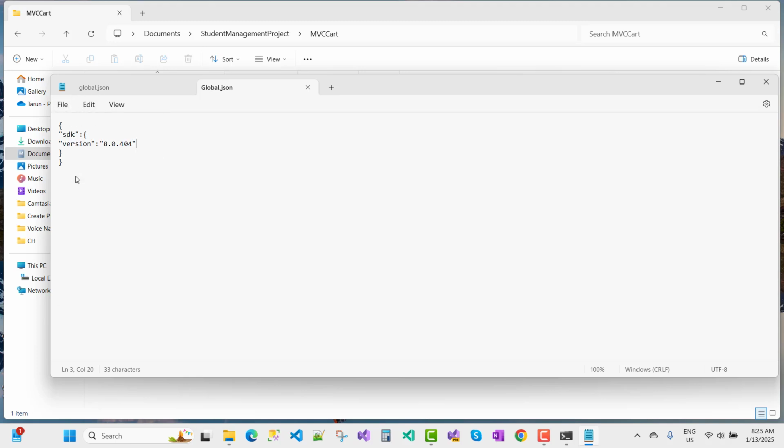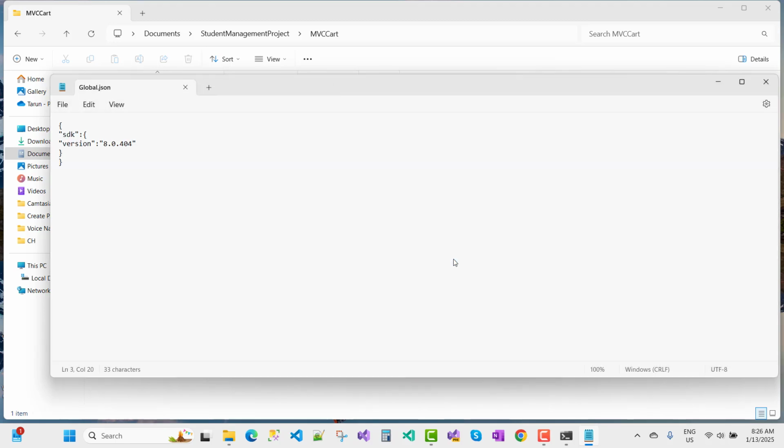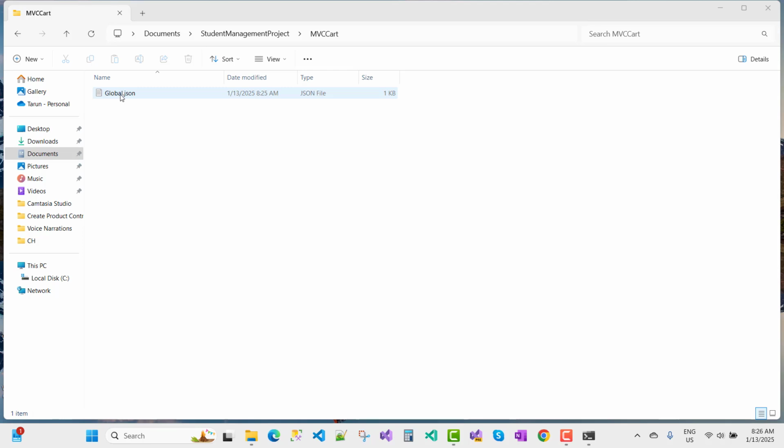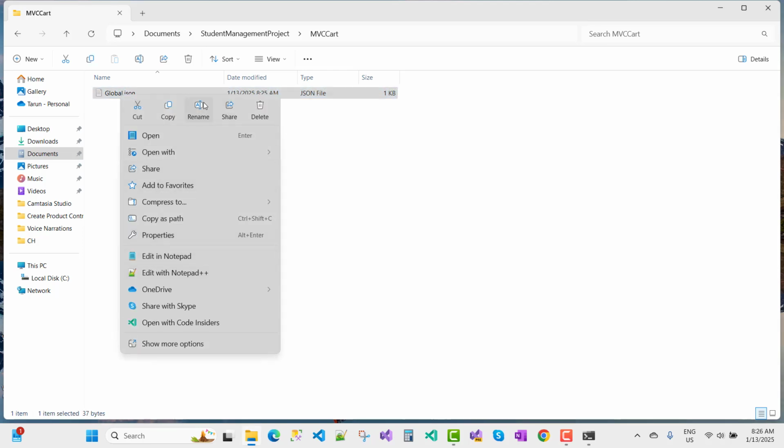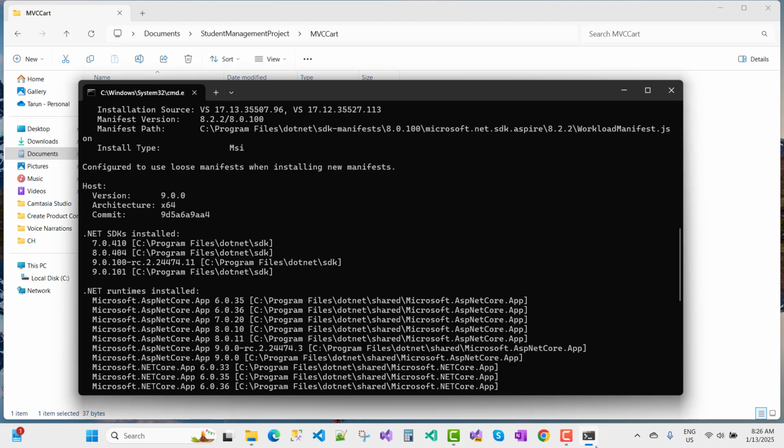Just save this, and you can see here we have SDK 404. Okay, so just rename it global.json. That one is the global.json file.